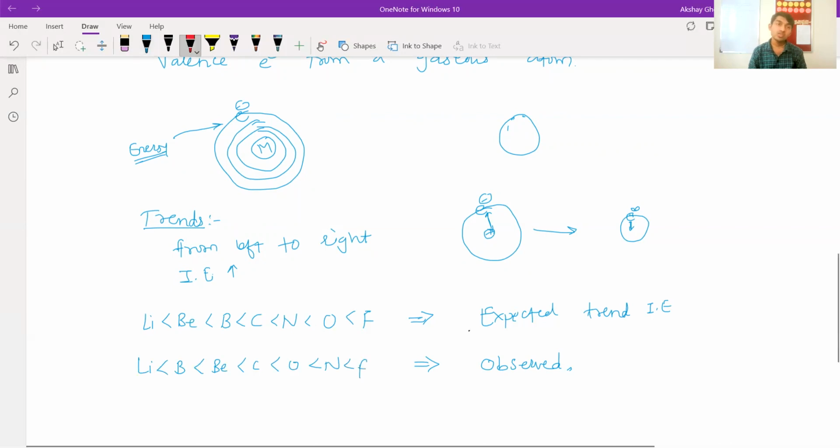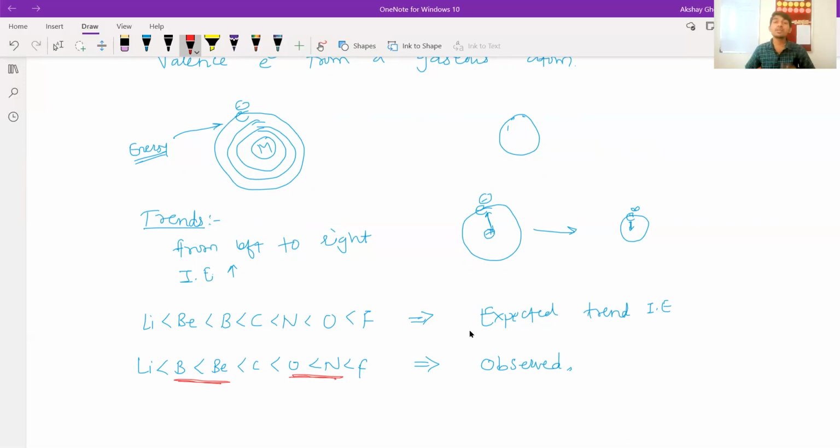So here are these two exceptions: boron and beryllium, and oxygen and nitrogen. What is the exception? Nitrogen should have less ionization enthalpy than oxygen, but nitrogen is having more ionization enthalpy. We have observed that, and in the case of boron, the same thing. So why is this happening? If you say it is an exception, does that mean it is illogical? No, there is logic, there is a concept behind it.